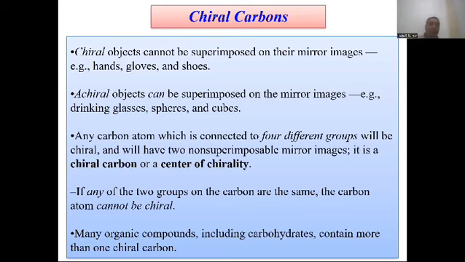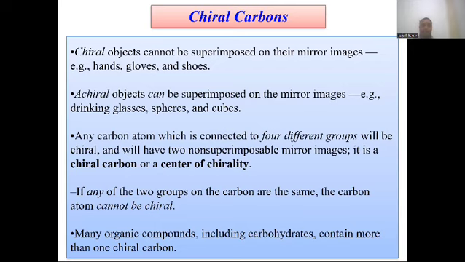If a carbon atom is attached with four different atoms or groups, that center is called an asymmetric center. In a chiral compound, there is an absence of a plane of symmetry, center of symmetry, or alternating axis of symmetry. If these are absent, that compound is called a chiral compound.